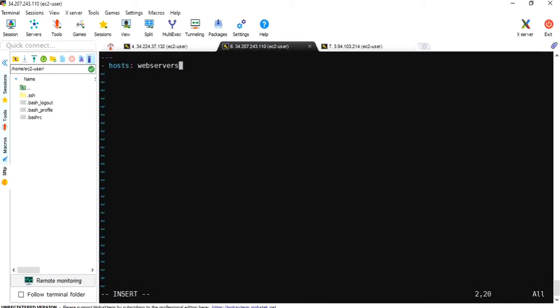Okay, YAML strictly follows indentation because Ansible is written in Python and Python itself follows indentation. If you are bored about indentation and don't want this syntax, you can just install Visual Studio Code and add a YAML extension, and that makes your job easy.